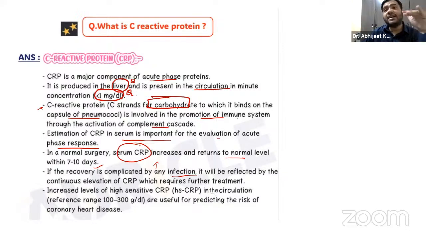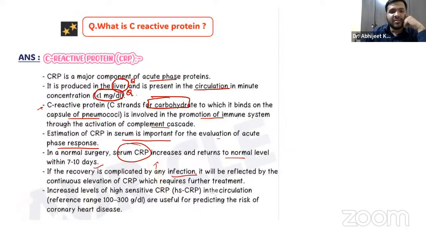But if it is still increased after 10 days, it indicates that the surgery has been complicated by an infection, because CRP levels normally return to normal by 7 to 10 days. If it is constantly increased, it means there is some infection.